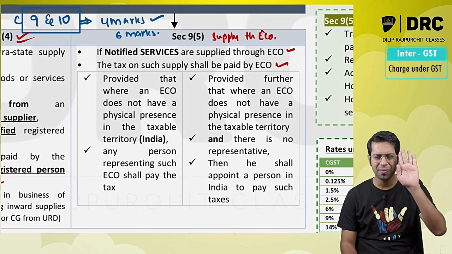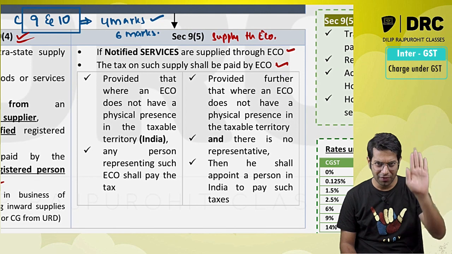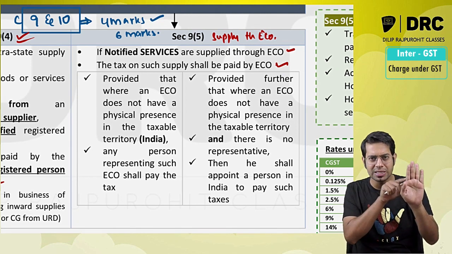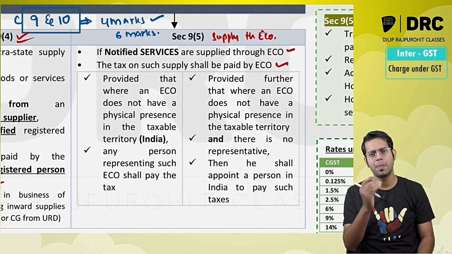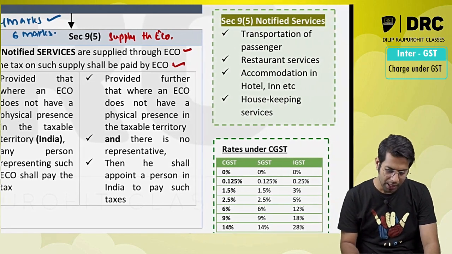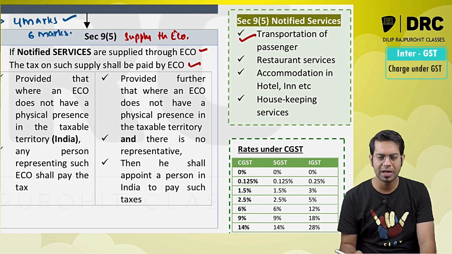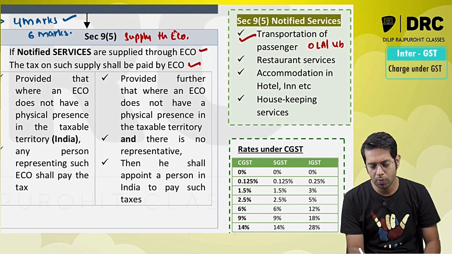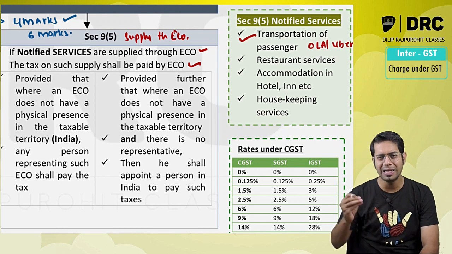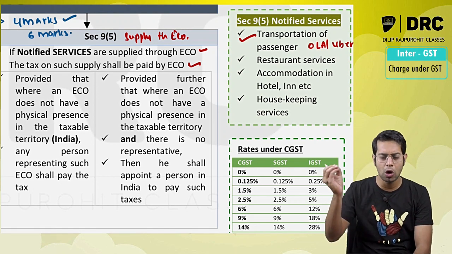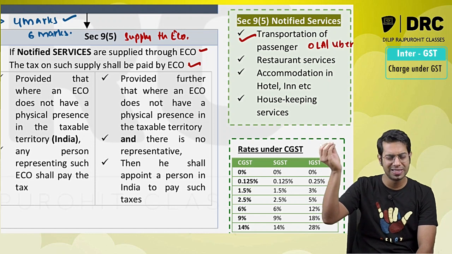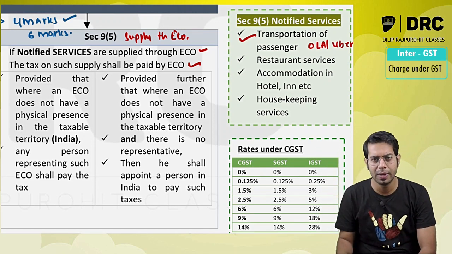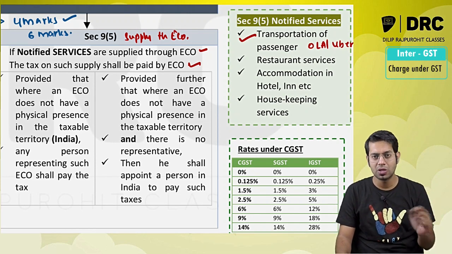Now what is this point telling? 9.5 is telling, I have notified a few services. If these services are supplied through an e-commerce operator, the tax on this particular supply is required to be paid by whom? E-commerce operator. Sir, what are the services notified? Transportation of passenger services, Ola, Uber. So if any person is supplying transportation of passenger services through Ola, Uber, etc., Ola and Uber are treated as e-commerce operators, then in such cases Ola and Uber will have to pay the taxes and not the person who is supplying the services.